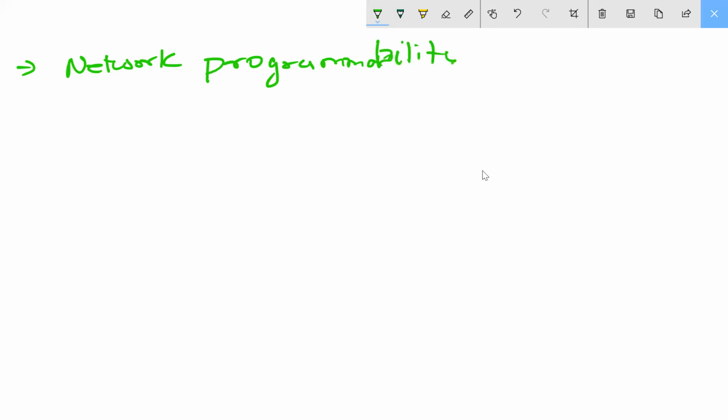So I'm coming here, I'm writing: network programmability can provide configuration version control.